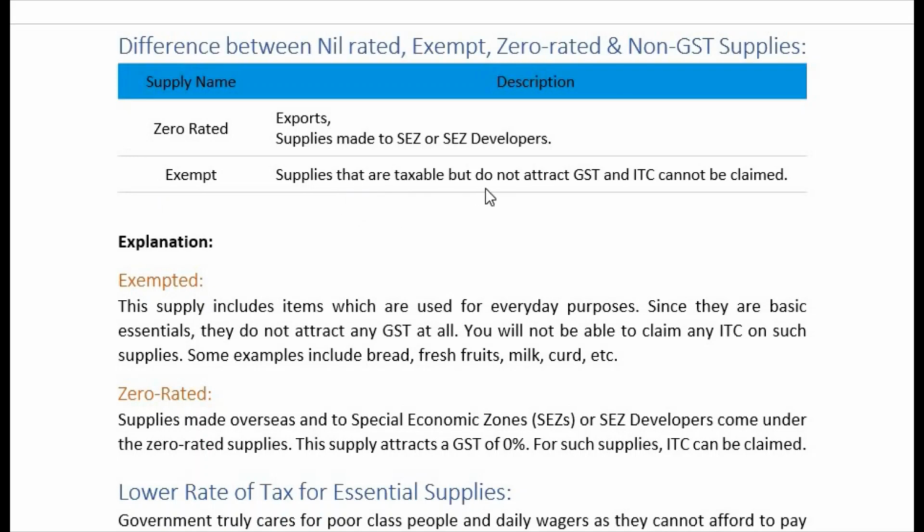Supplies that are taxable but do not attract GST and ITC cannot be claimed. You cannot claim ITC on exempted supplies, but here in the zero rated you are getting the ITC, right? So before explaining you all these things, let me show you